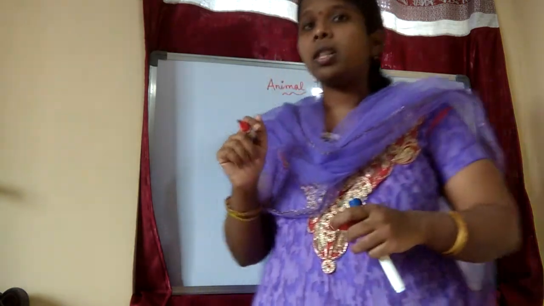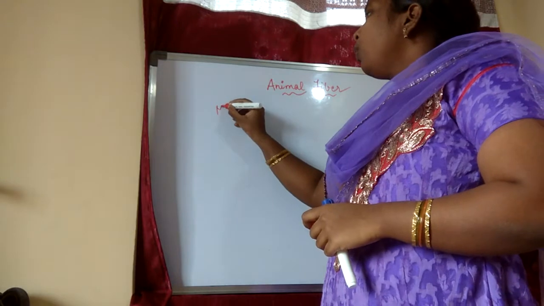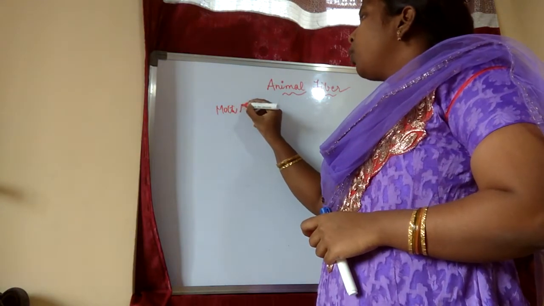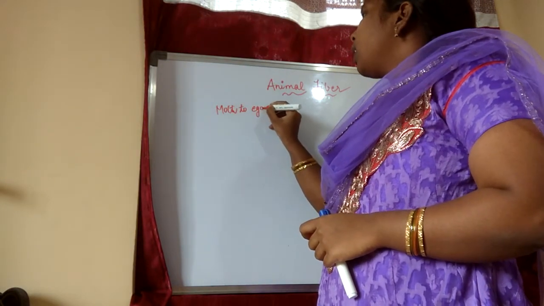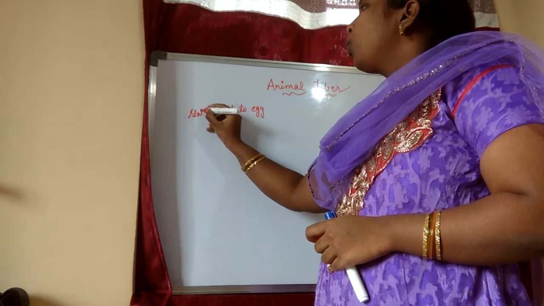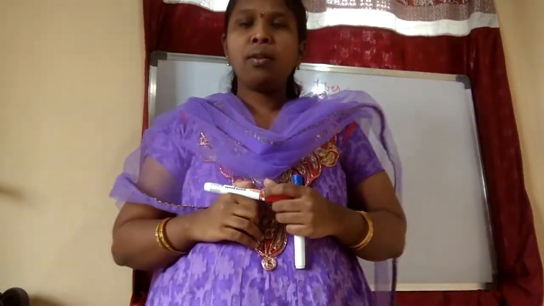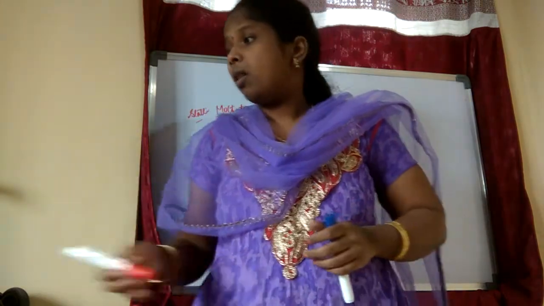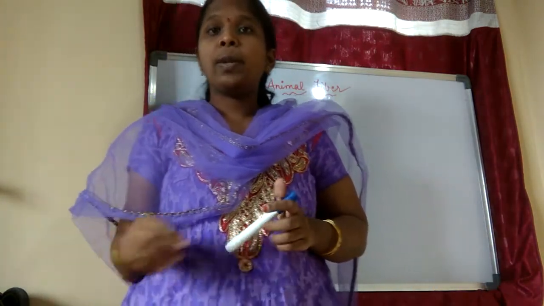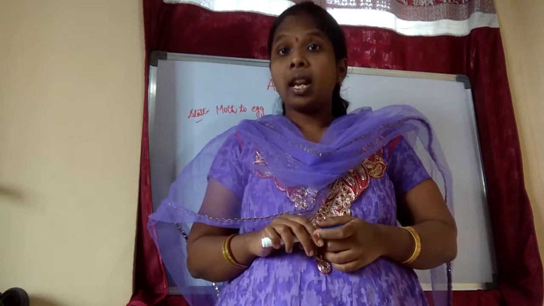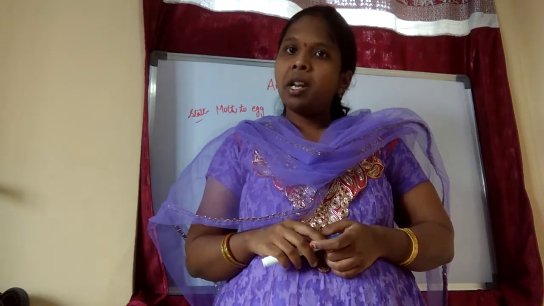In the first stall, stall 1, what is stall 1, children? Moth to egg. In stall 1 it is moth to egg. In this I said children, the silkworms will be there, no? So they will lay some eggs. The female moths will be there, no? That will lay 500 eggs at a time and they will die.